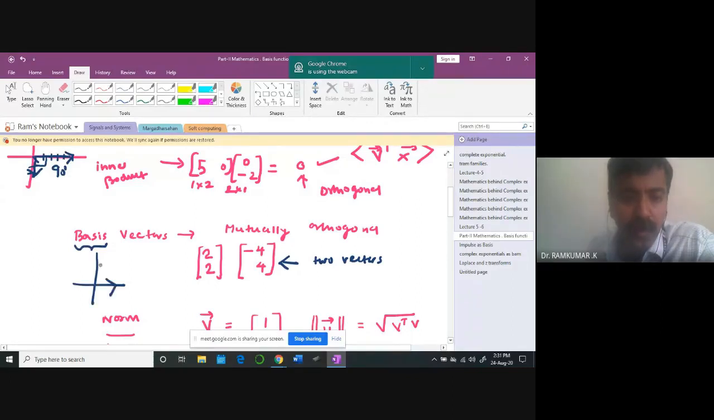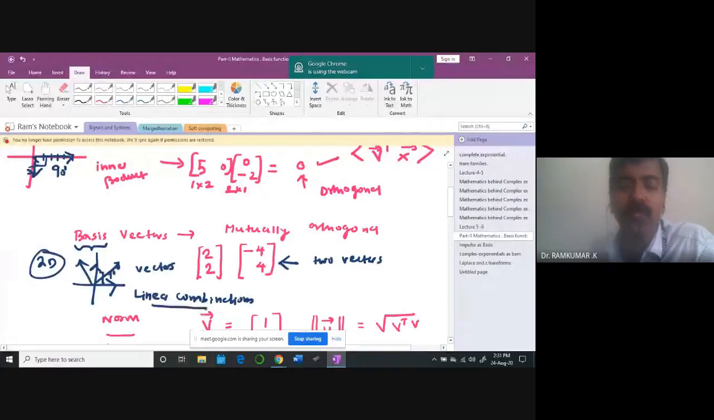Okay, you may be pointing like this, a 90 degree angle. And using these vectors, I can represent other vectors that are there in the two-dimensional space as a linear combination of these vectors. The linear combination is a very important, powerful idea. Now look at this.